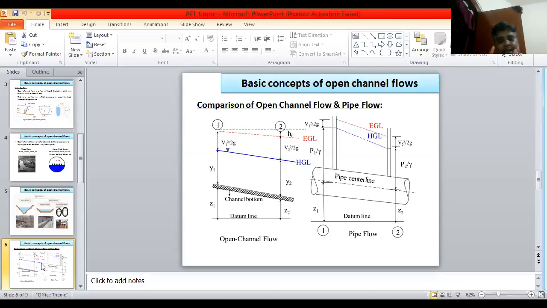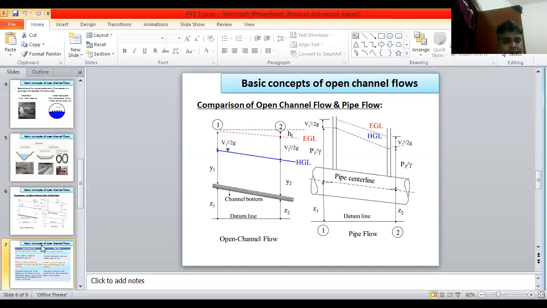In both cases, the difference between EGL and HGL is known as the velocity head, that means V squared upon 2g in general form. For section 1 it is V1 squared upon 2g, for section 2 V2 squared upon 2g. Similarly in pipe flow, V1 squared by 2g and V2 squared by 2g.